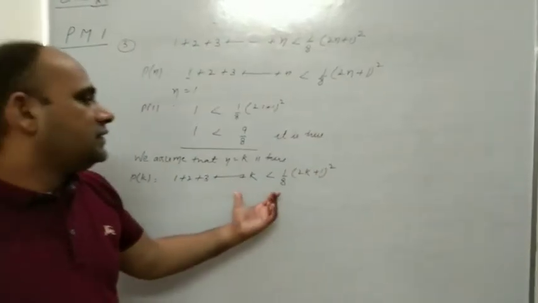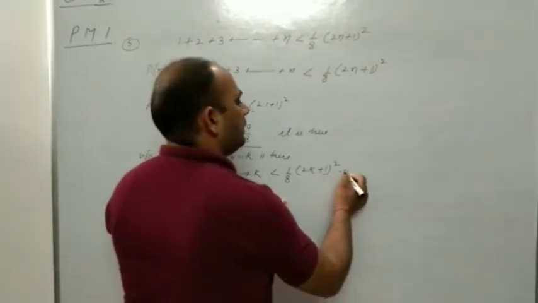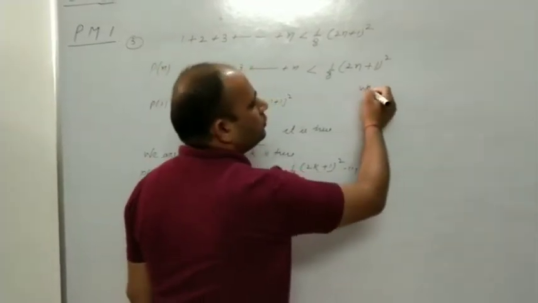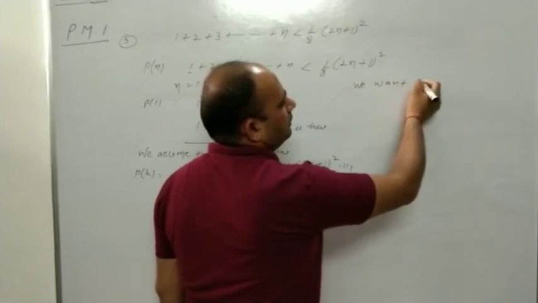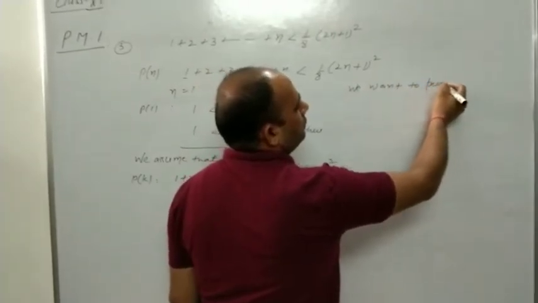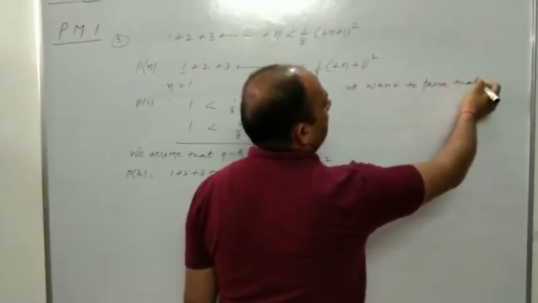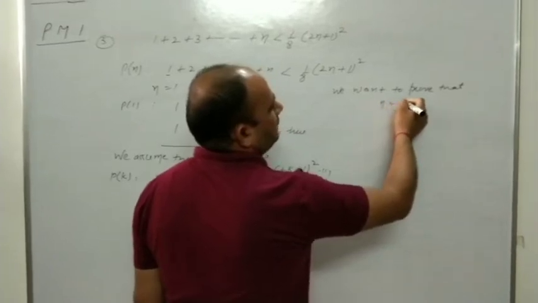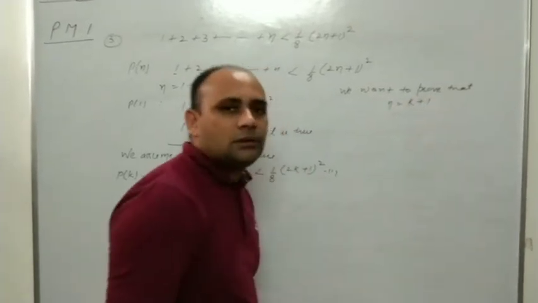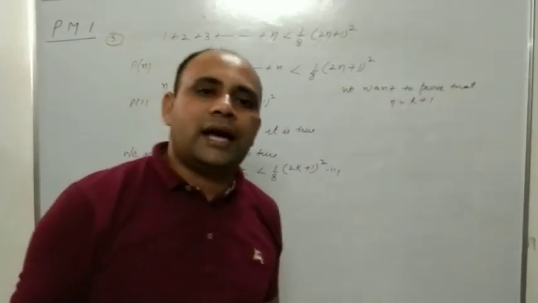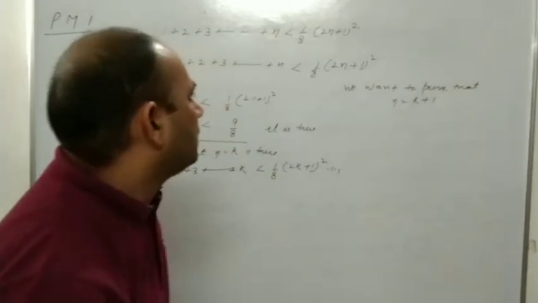We assume that it is true. And now we want to prove it for n is equal to k plus 1.